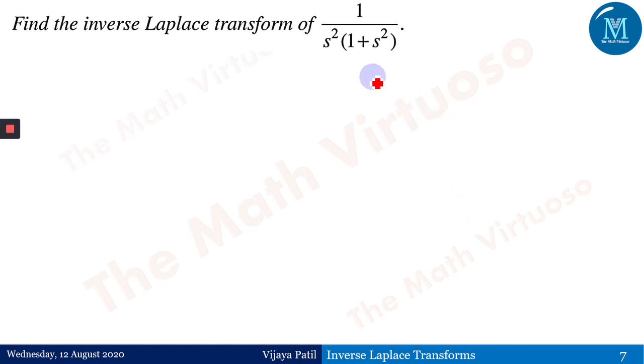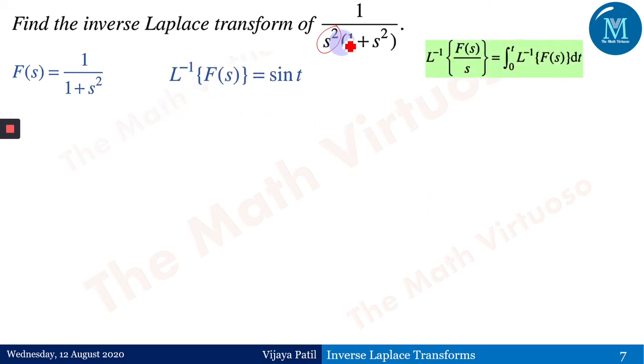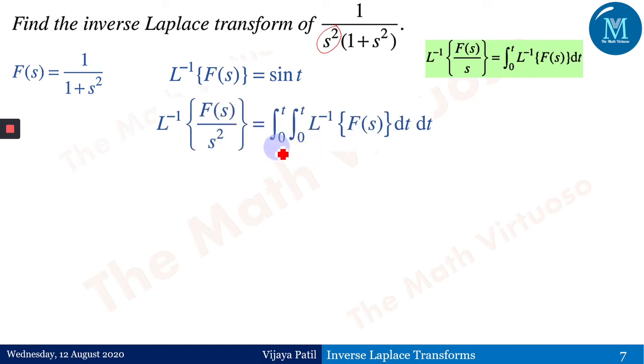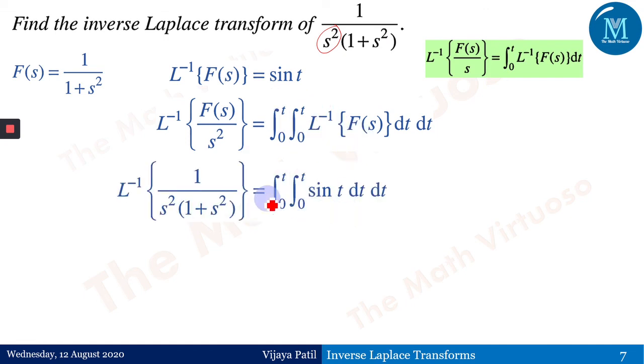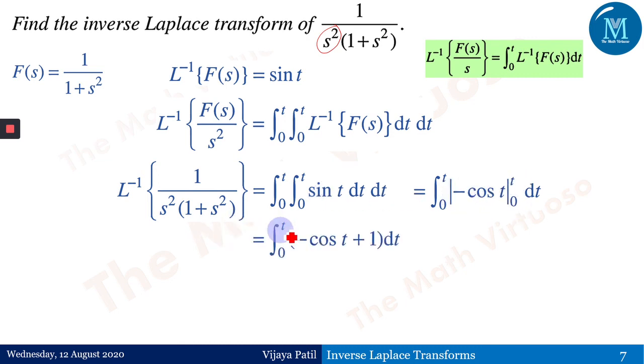Okay, one more thing, here I have taken s square, so I have to take the integration 2 times. Let us go quickly here, because the function I have taken is very simple, say 1 upon 1 plus s square, which is sine t. Therefore it is 2 times, because of s square we have to integrate 2 times, 0 to t, 0 to t. Therefore 0 to t sine t, the integration of sine t is minus cos t, 0 to t. So 0 to t would give me minus cos t, minus of cos 0 would give me plus 1. So minus minus becomes plus, and therefore it is 0 to t of 1 minus cos t dt.